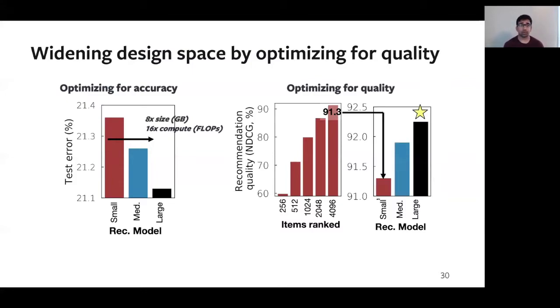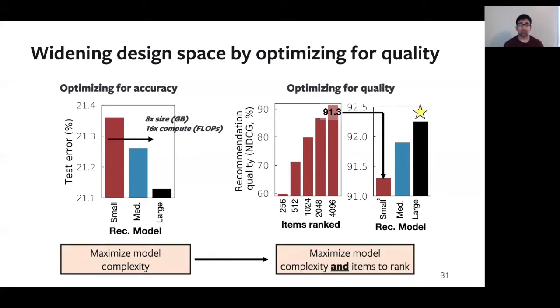On top of the number of items ranked, we find increasing model complexity also improves overall recommendation quality. Now, this analysis shows that while optimizing for accuracy depends solely on maximizing model complexity, optimizing for end-to-end recommendation quality actually depends on both model complexity as well as the number of items ranked.